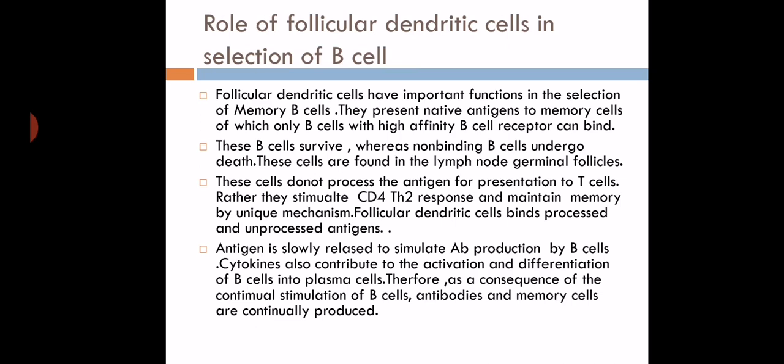Okay, now what is the role of follicular dendritic cells in selection of B cell? We know dendritic cells are antigen presenting cells and antigen processing cells, but these follicular dendritic cells are somewhat different. They have important functions in the selection of memory B cell.